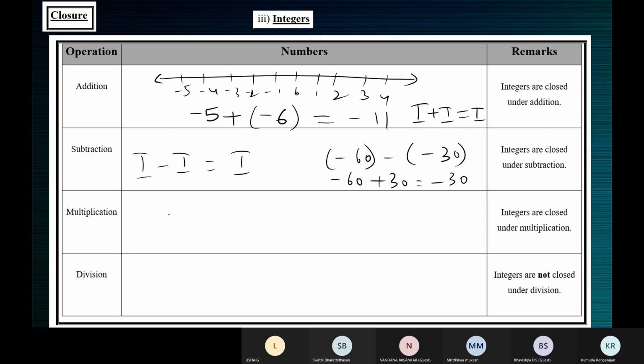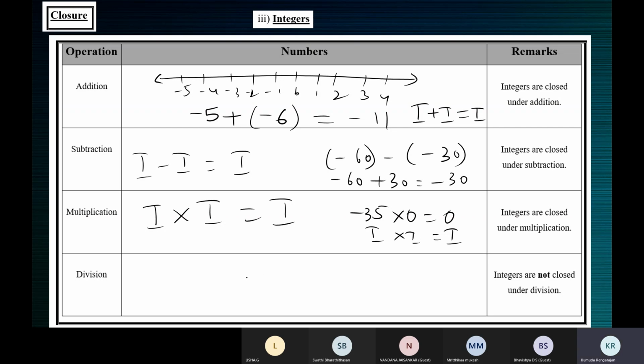Again, when you try, you can do all this. When you multiply two integers, the answer is always an integer. For your example, like anything, so difficult to pick. So into 0 is 0. Integer into integer is an integer.